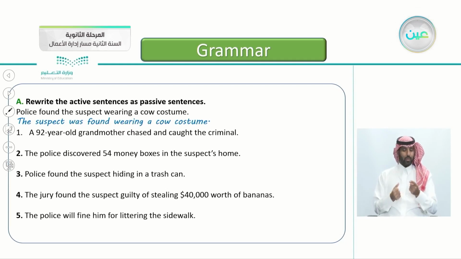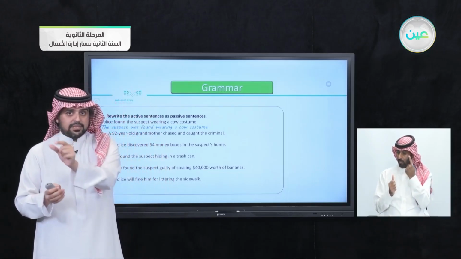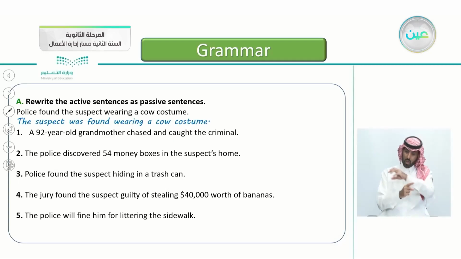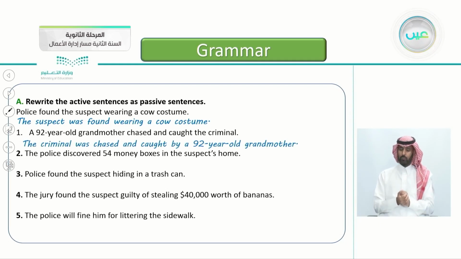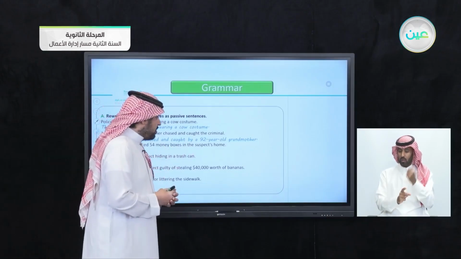So can you do number one here? A 92-year-old grandmother chased and caught the criminal. If you want to answer, first find the subject, the verb, and the object. The first thing you do, take the object, put it in the beginning of the sentence, then take the verb. Yes, that's correct. So how do we answer number one? So the object here is the criminal. So the criminal was chased. Was chased. Yes, because it's in the past. Was chased and caught by, so we wanted to add who chased him, by a 92-year-old grandmother.